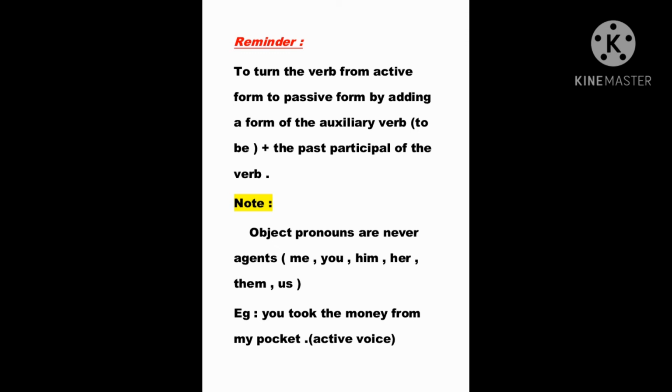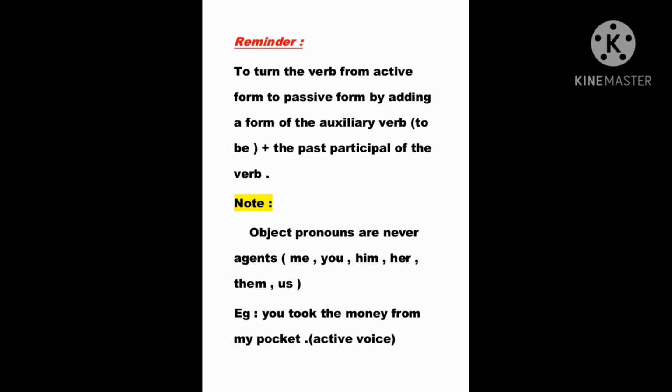I already said that. As you note, object pronouns are never agents. That's what we said: me, you, him, her, them, us. They are not agents. You took the money from my pocket. It's active voice here.